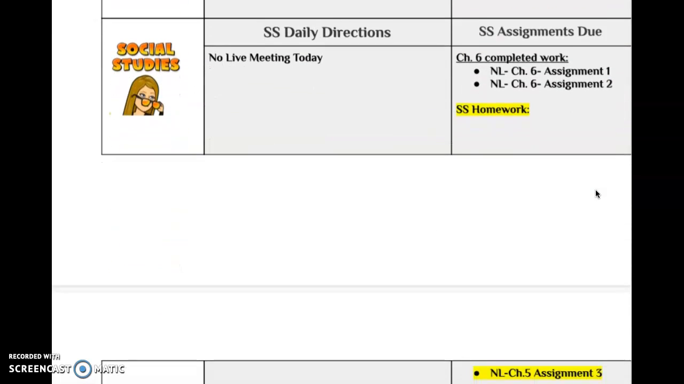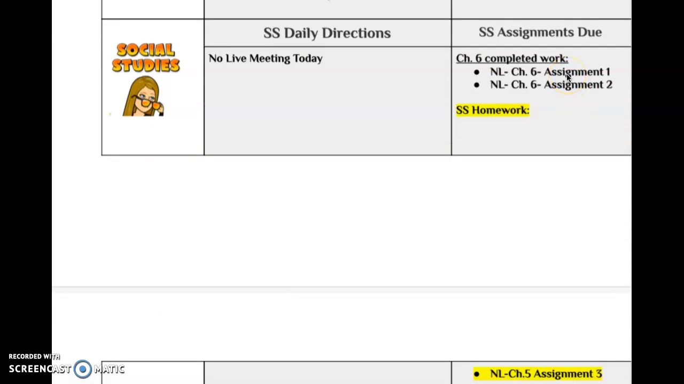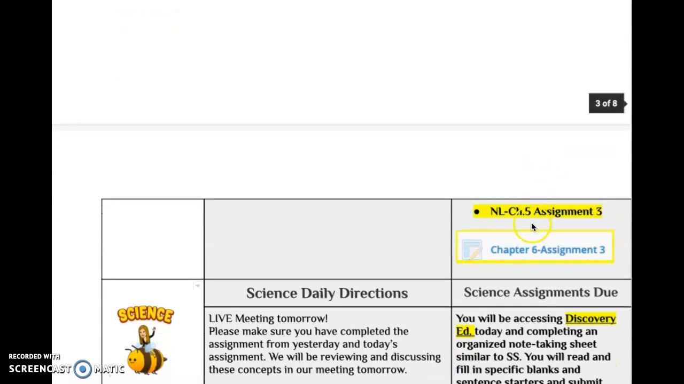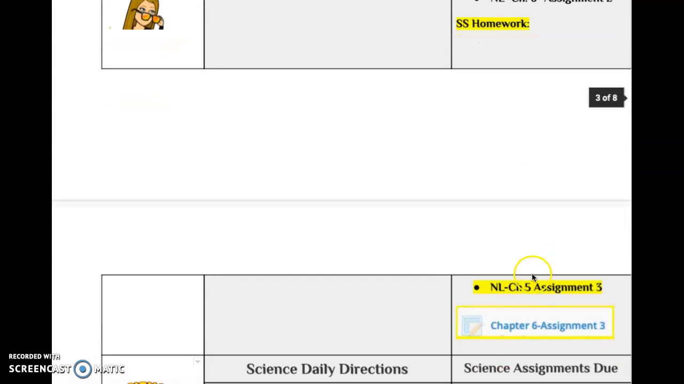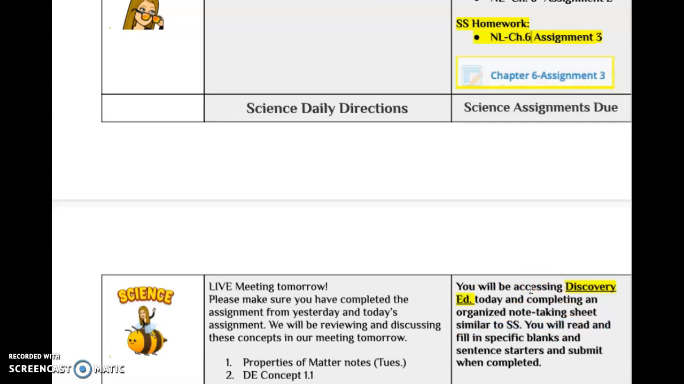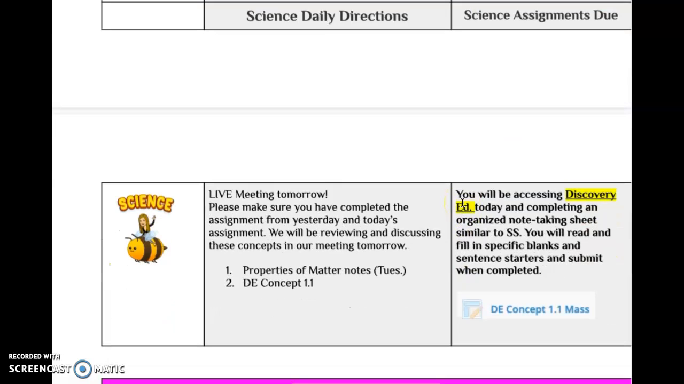Social studies, you should have read and completed assignment 1 and assignment 2. We're going to add assignment 3 today. For chapter 6, it looks like it says chapter 5 there, so I'm going to correct that for you real quick. So chapter 6.